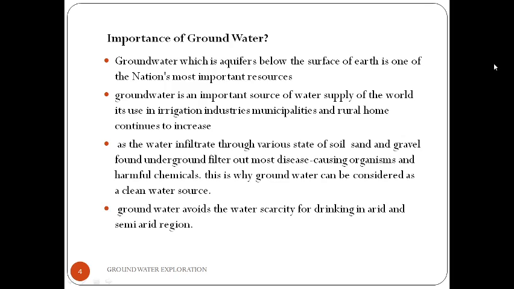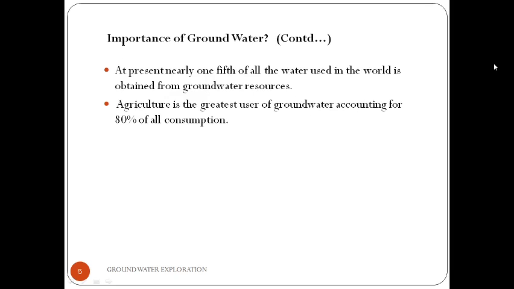Groundwater avoids the water scarcity for drinking in arid and semi-arid regions. At present, nearly one-fifth of all the water used in the world is obtained from groundwater resources. Agriculture is the greatest user of groundwater, accounting for 80% of all consumption.